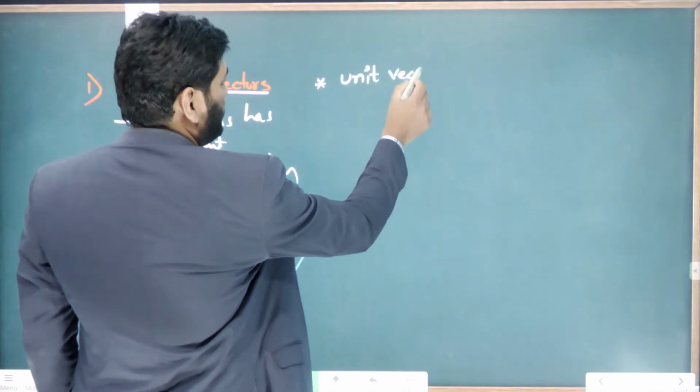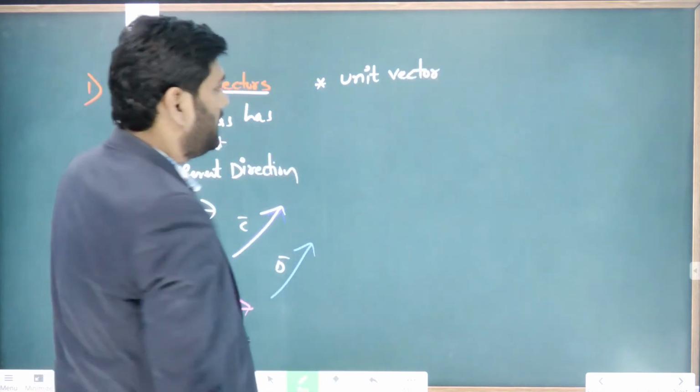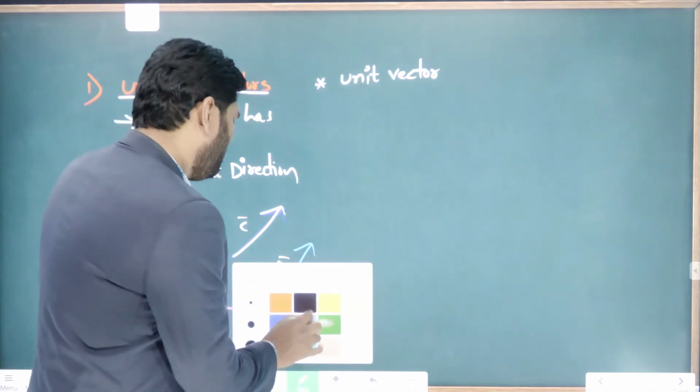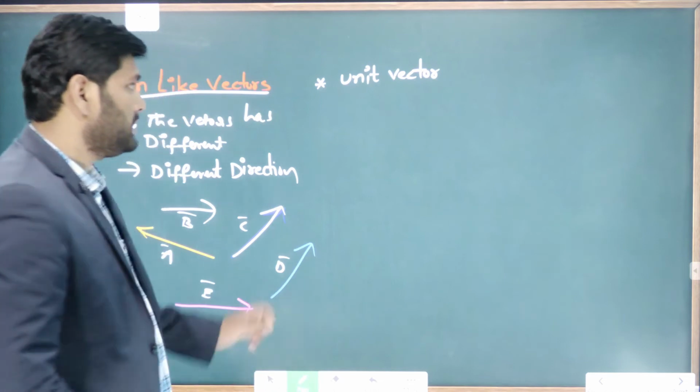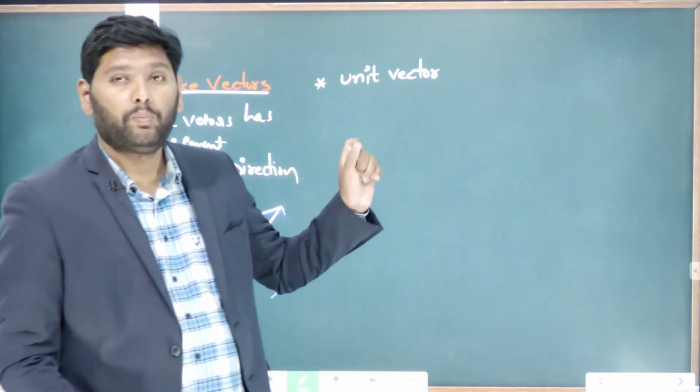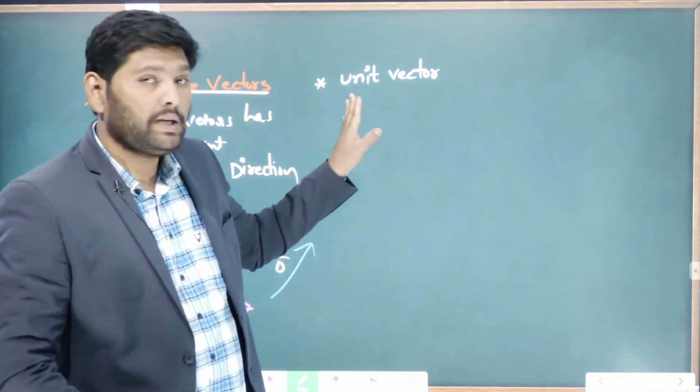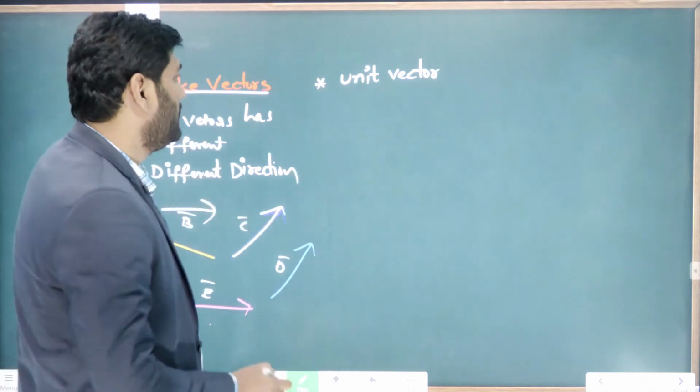Next, a very important one: unit vector. What is this unit vector? This unit vector is very, very important. I am emphasizing, this vector is very important. Now what is meant by unit vector?